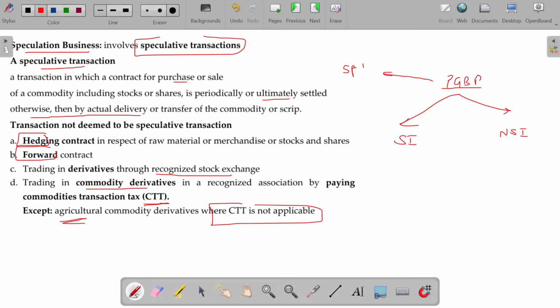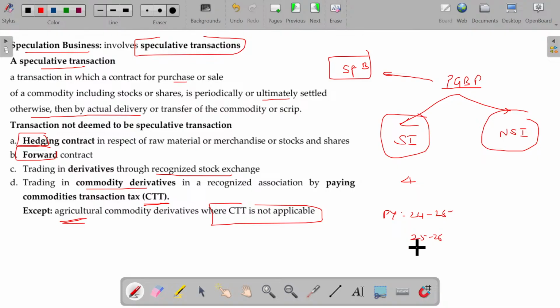Even some cases of specified business. Okay, we'll study all these things later on. But anyhow, let me explain these two concepts here. If there is any loss, that loss can be adjusted in the subsequent years' profit, maximum 4 years. In the previous year 24-25, if there is a loss, that loss can be adjusted in 25-26, 26-27, 27-28, 28-29.